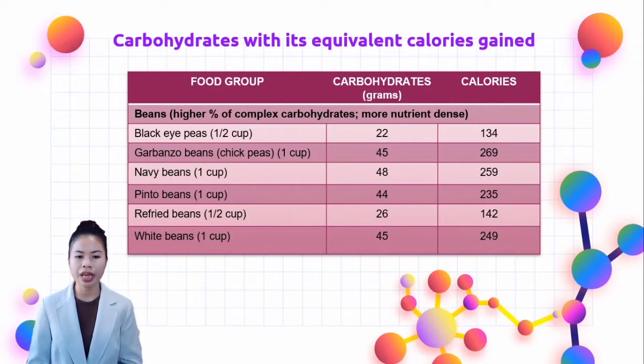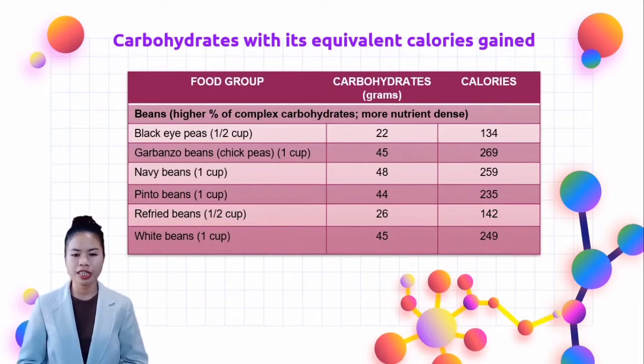Then 1 cup of navy beans contains 48 grams of carbohydrates, equivalent to 259 calories. 1 cup of pinto beans contains 44 grams of carbohydrates, equivalent to 235 calories. Then 1/2 cup of refried beans contains 26 grams of carbohydrates, equivalent to 142 calories. Then 1 cup of white beans contains 45 grams of carbohydrates, equivalent to 249 calories.